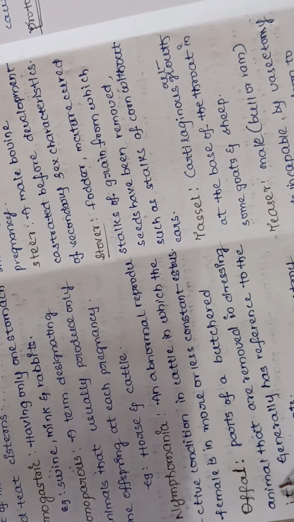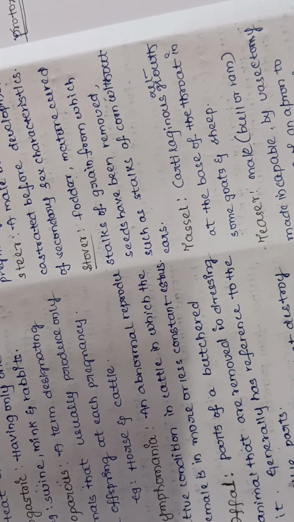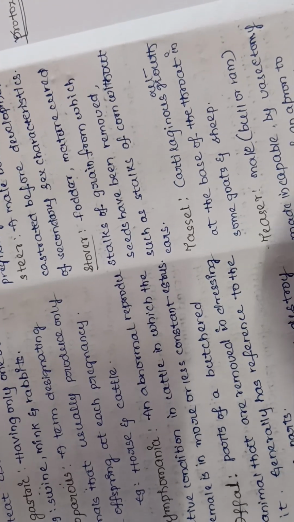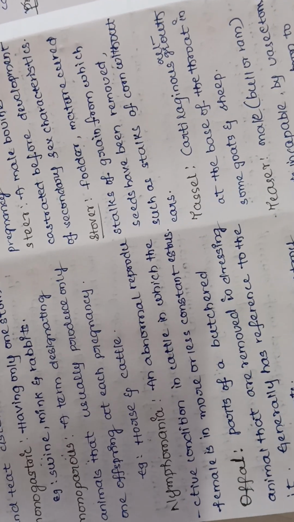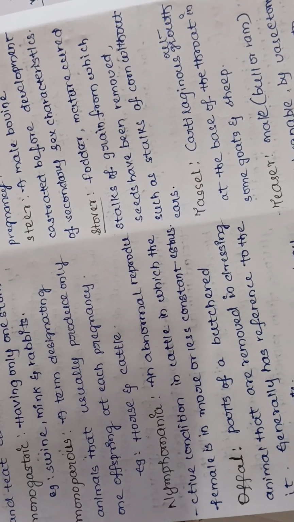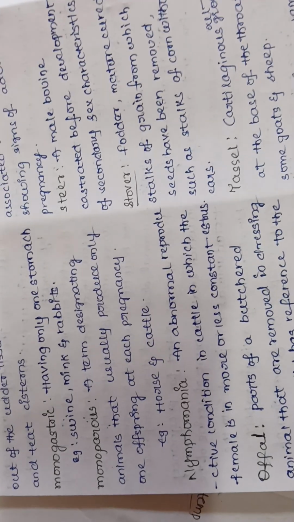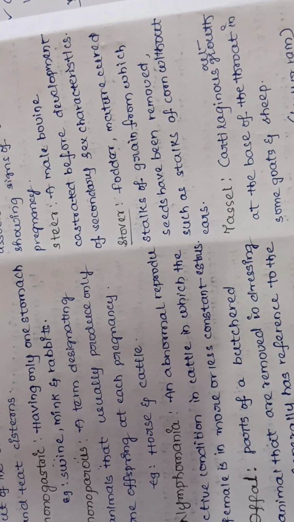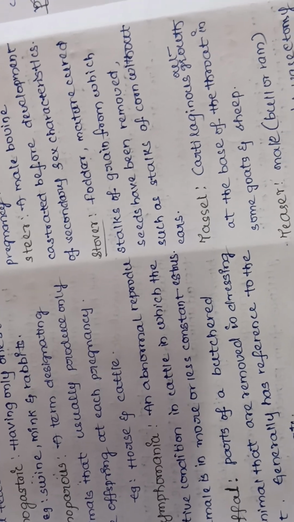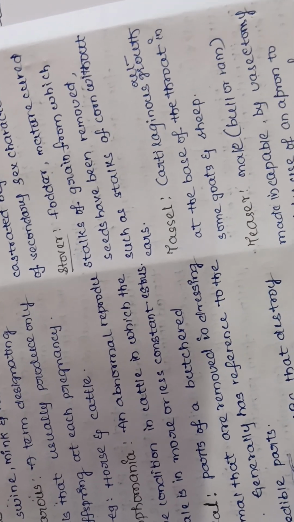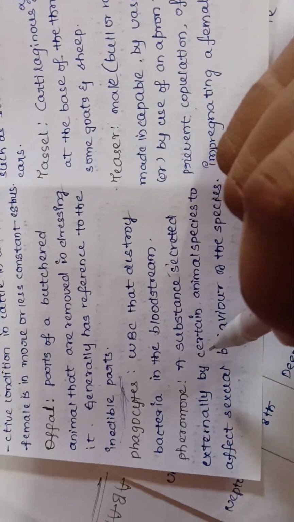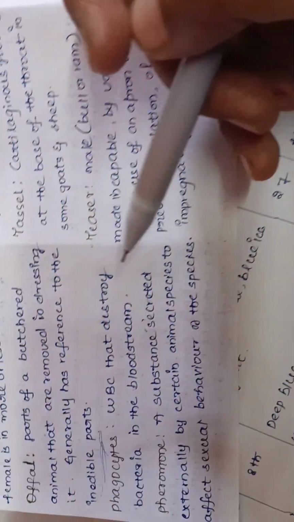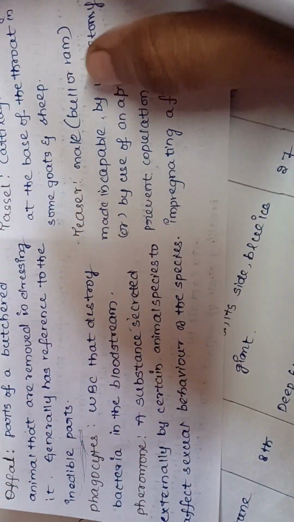Offal, parts of a butchered animal that are removed in dressing it, generally has reference to the inedible parts of the cow or animal. Offal means inedible parts of the animal where the butchers cut the animals. Phagocytes, white blood cells that destroy the bacteria in the bloodstream, is called as phagocytes. Pheromone is a substance which is secreted externally by certain animal species to affect the sexual behavior of the same species.